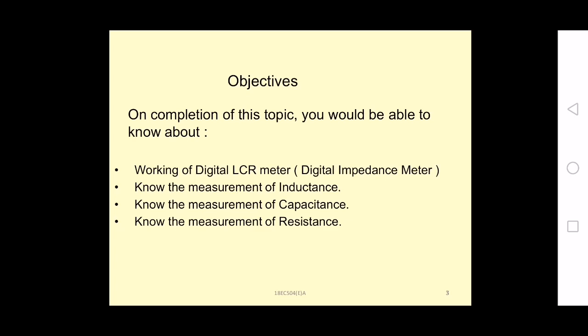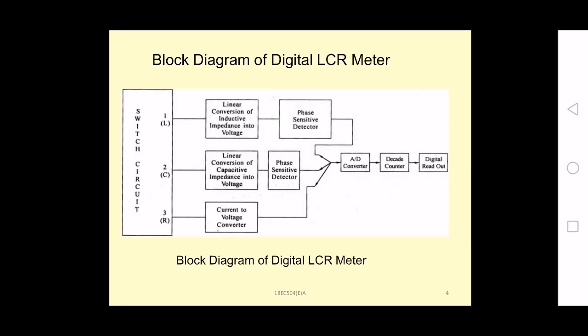In that we can measure three types: inductance, capacitance and resistance. So this is the basic block diagram of the digital LCR meter.